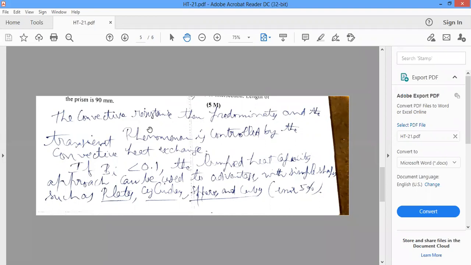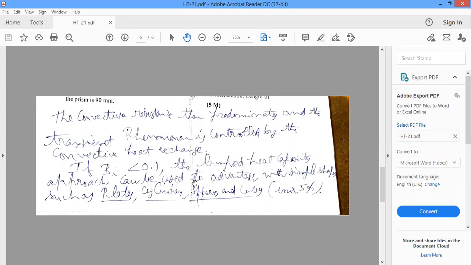So if the Biot number is less than 0.1, that is, very small, internal conduction resistance can be neglected, and you have to predominantly consider the convective resistance. That's why if the Biot number is less than 0.1, the lumped heat capacity approach can be used.